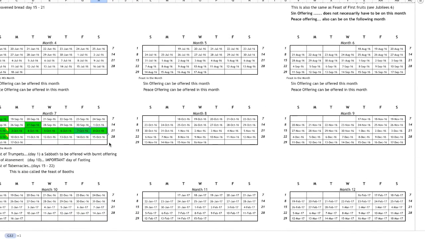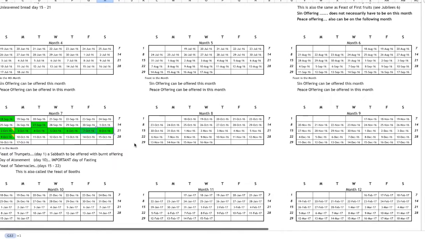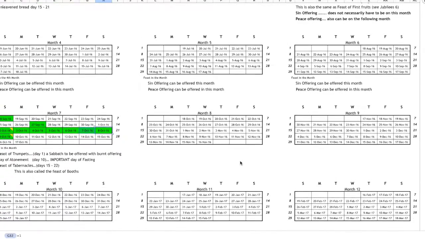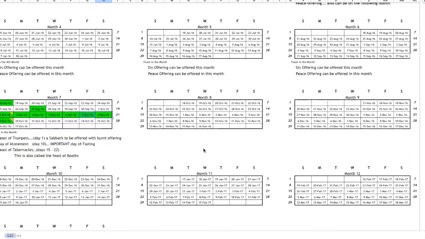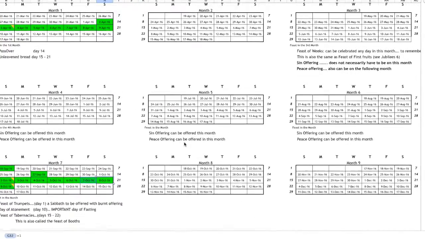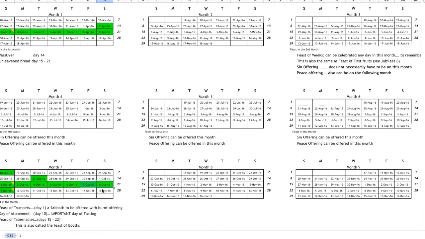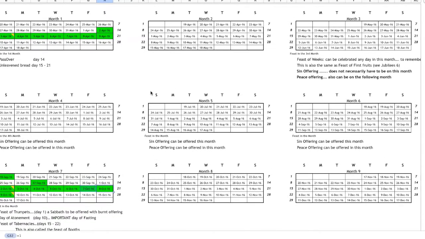There's nothing else. In today's religion, you will have Christmas here, you have Easter here, you have Lent, you have Pentecost, you have Nativity, you have this. These are pagan religions all over the place. But according to the Hebrew religion, nothing. All you have is the 1st month, the 3rd month, and the 7th month. That's all. And out of this, only 5 days are Sabbath days you're supposed to observe, apart from the usual Sabbath, which is what we call Saturdays. So, brothers and sisters, it's important that we do this.